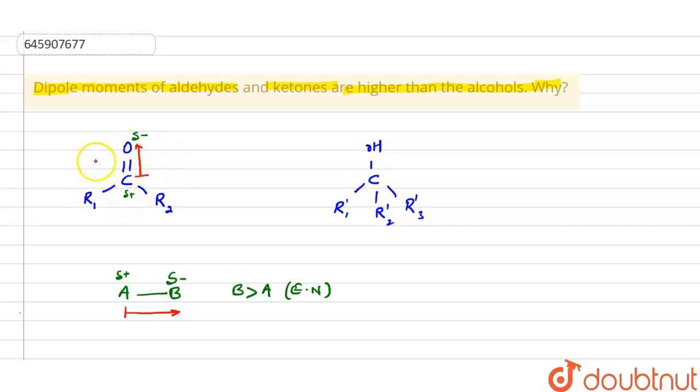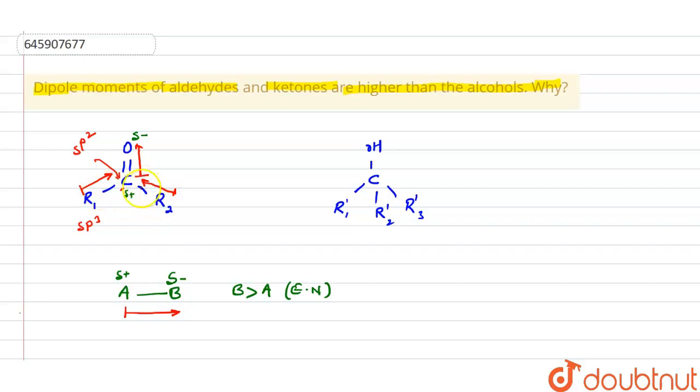Here the carbon is an sp2 carbon, and if R1 and R2 are alkyl groups, then they are sp3 carbons, and an sp3 carbon is less electronegative than an sp2 carbon. So the sp2 carbon is the more electronegative atom, and the dipole will be directed from the alkyl group towards this carbon. In the same way, here also one dipole will be created.